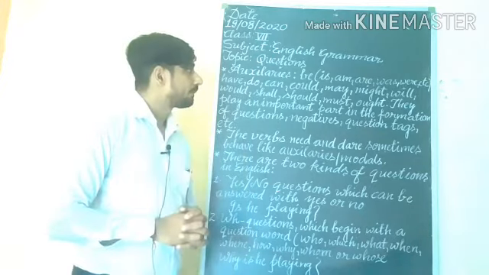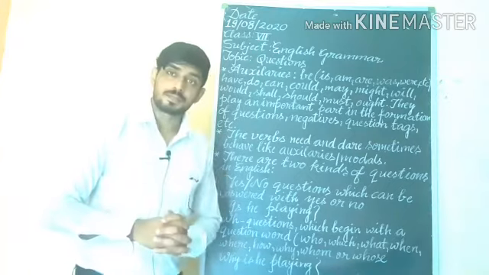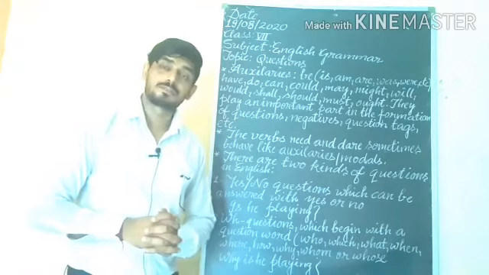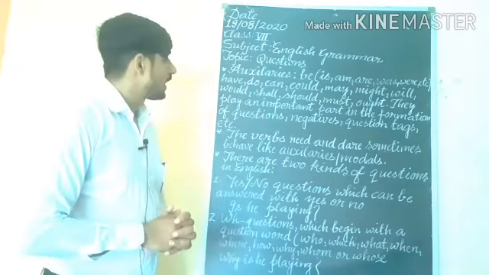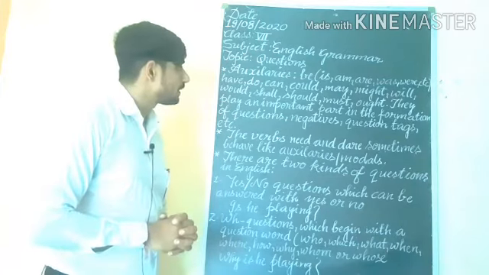Auxiliaries: be, is, am, are, was, were, etc. They are known as be forms of the verb. And afterward: have, do, can, could, may, might, will, would, shall, should, must, ought.